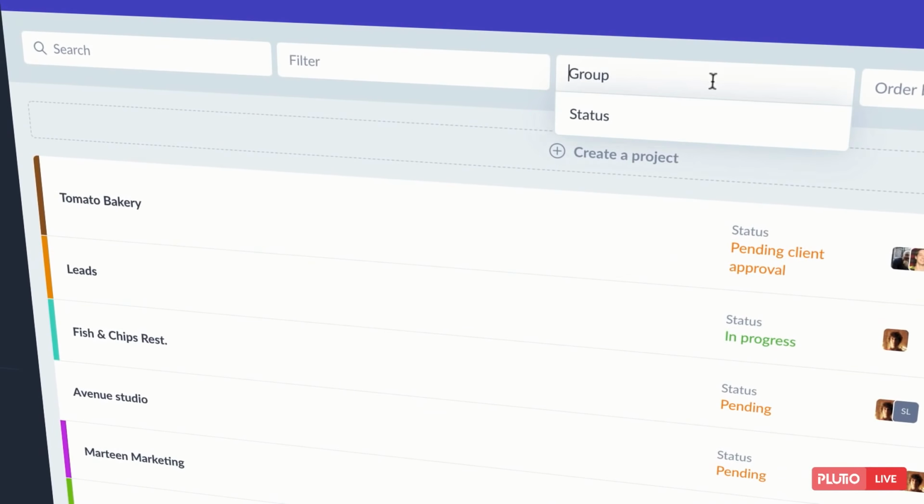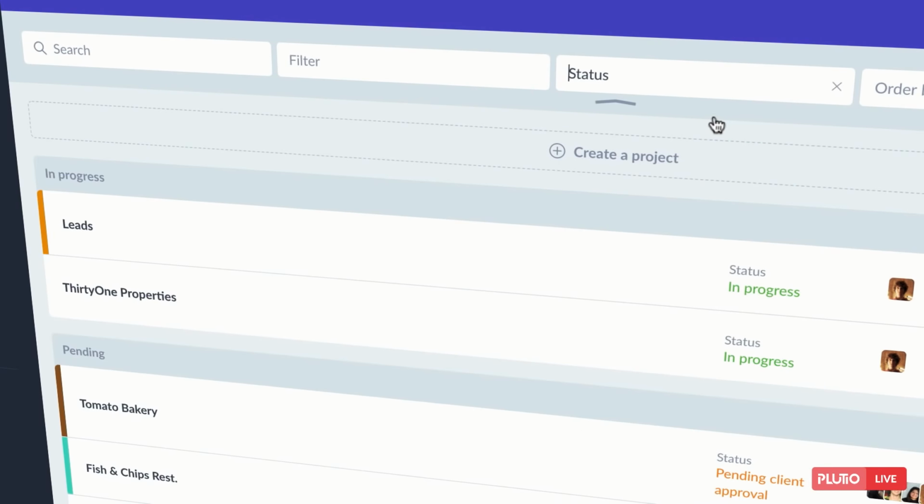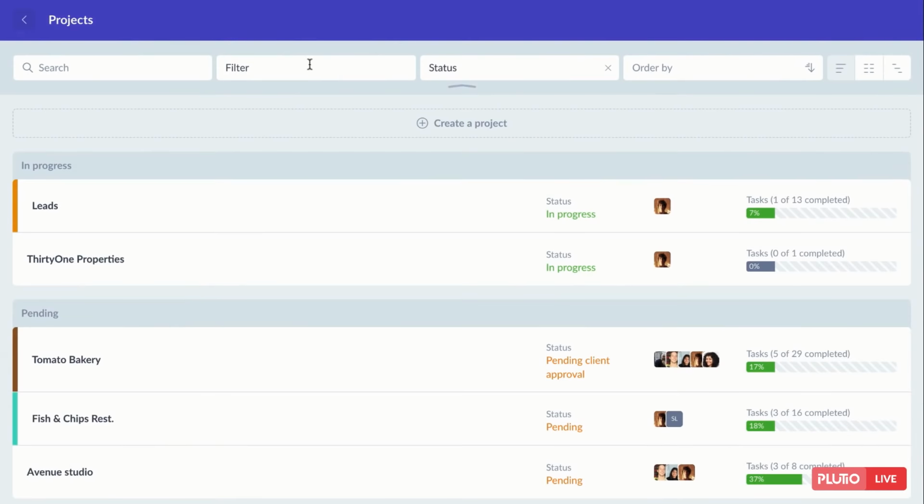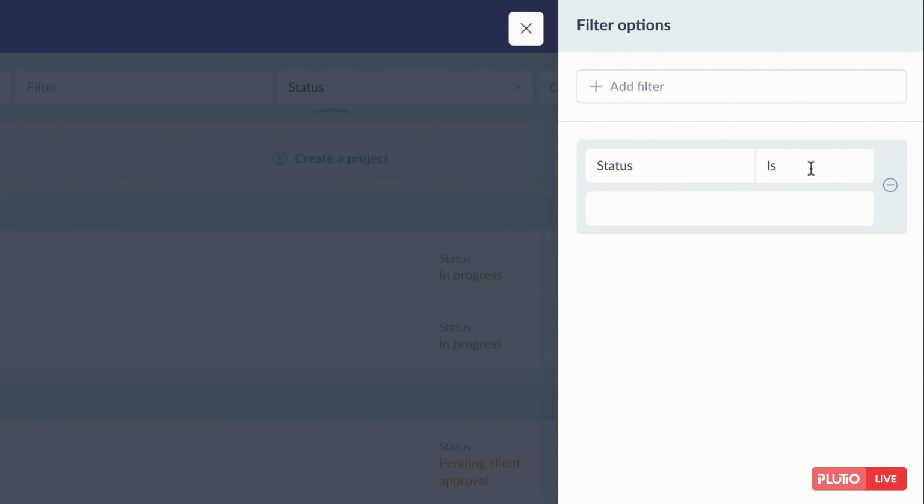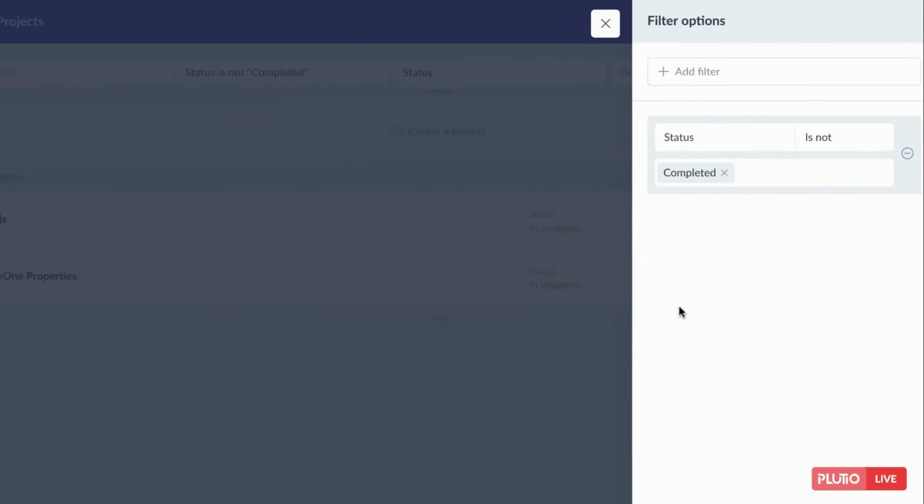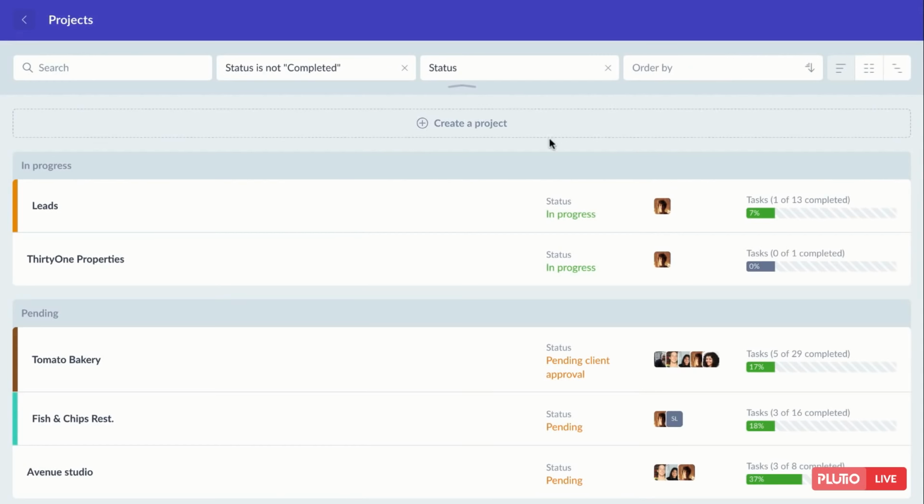So I'm going to first group all my projects by status, and that will give me a better visualization of where things are at. Now I'm going to try and apply a filter. Status is not completed. And that will then hide all projects that have been completed or cancelled, showing me only the projects that require my focus. Now let's click through to one of the projects.